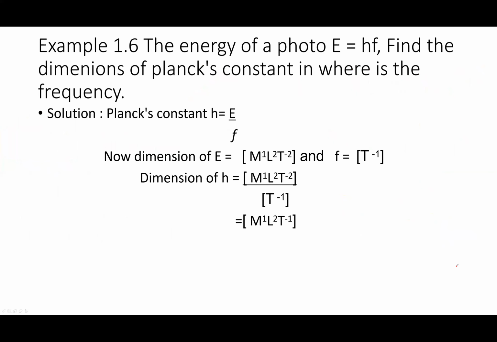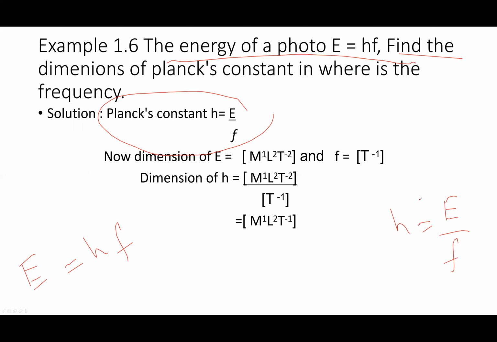The energy of a photon is equal to hf. Find the dimension of Planck constant. What is the dimension of frequency? The energy relation is this one. Find the dimension of Planck constant. So for the Planck constant, E is equal to hf, it is given. So h is equal to E by f.